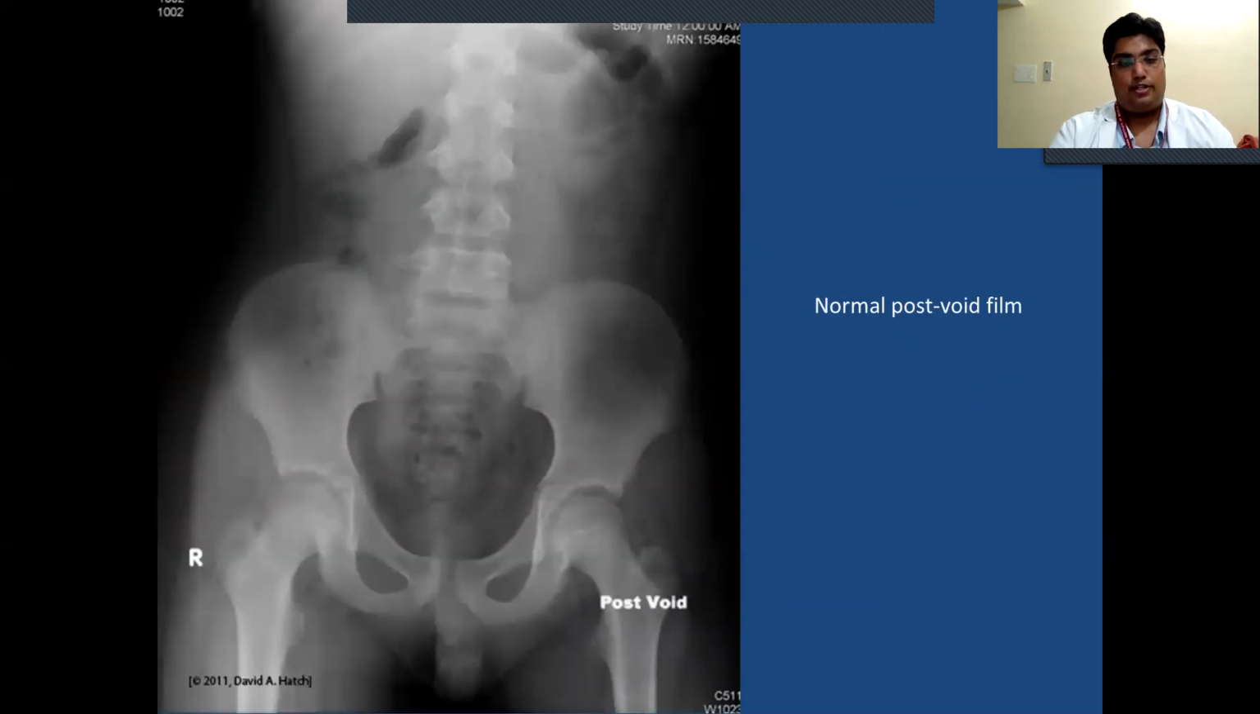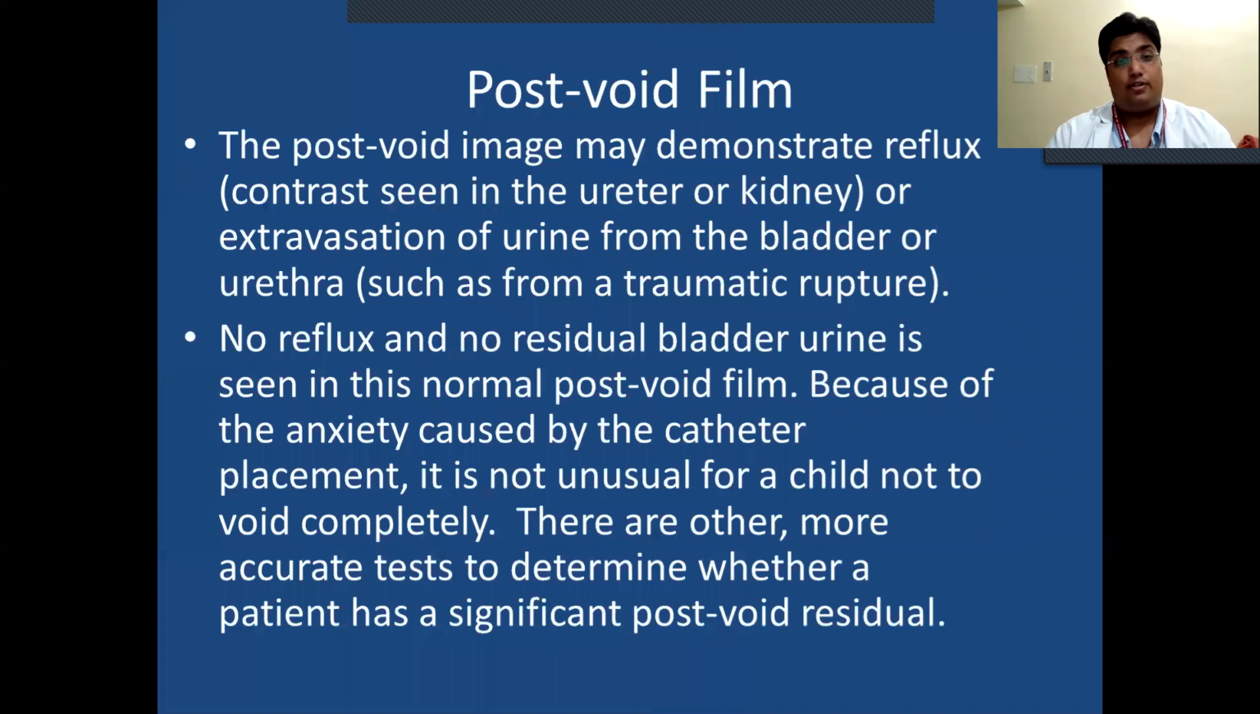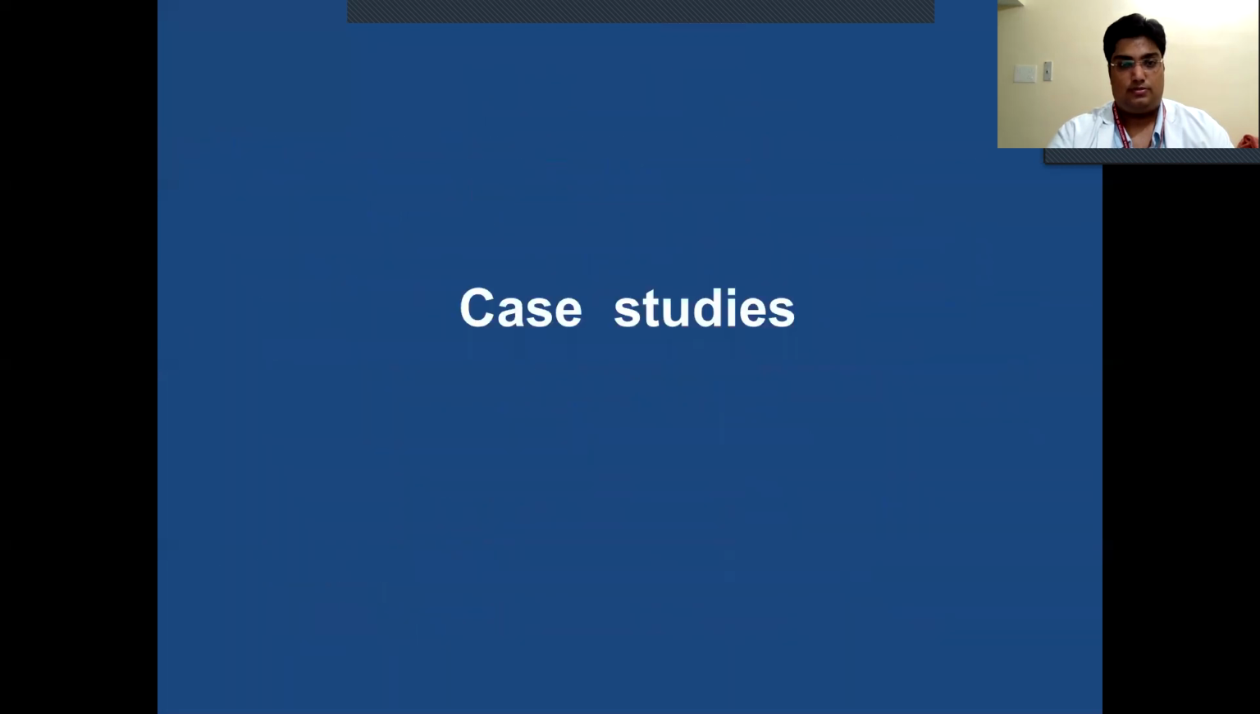This is the normal post-void film. A post-void film. The post-void image may demonstrate reflux of contrast seen in the ureter or kidney, or extravasation of urine from the bladder or urethra, such as from traumatic rupture. No reflux and no residual bladder urine is seen in the normal post-void film. Because of the anxiety caused by the catheter placement, it is not unusual for a child not to void completely. There are other and more accurate tests to determine whether the patient has significant post-void residue.